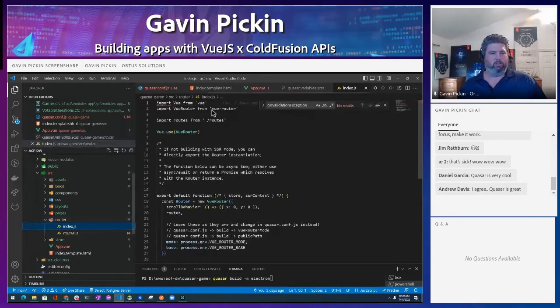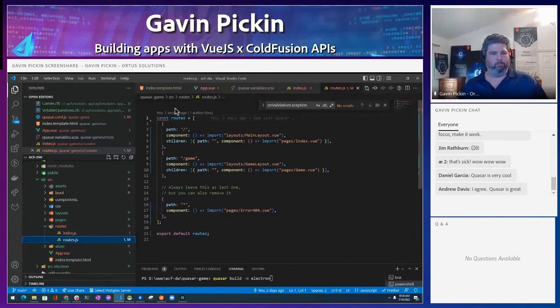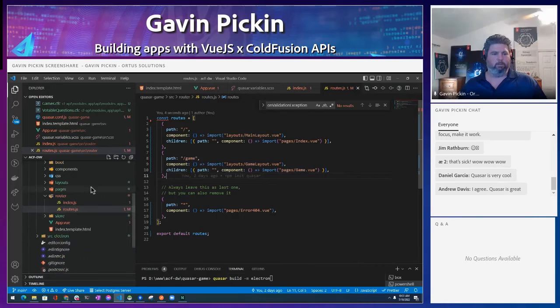And again, this just basically sets it up so we can use it. We even have some permissions in the admin app to check when you're changing routes to make sure you have permission to access it. But in here, the routes, we have /, it takes you to the index page, and we use the main layout. When you hit /game, use the game layout and use the game view. That's it. That's all you need to know to get your route set up. Pretty straightforward, copy paste even, and you can get some children set up. So again, it's a framework, but it's not hard to get up and running. If you don't even have a path, it can give you a 404 page.